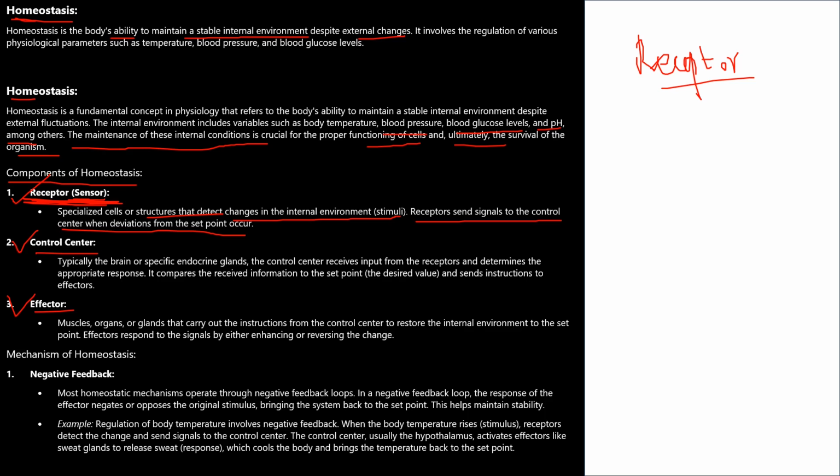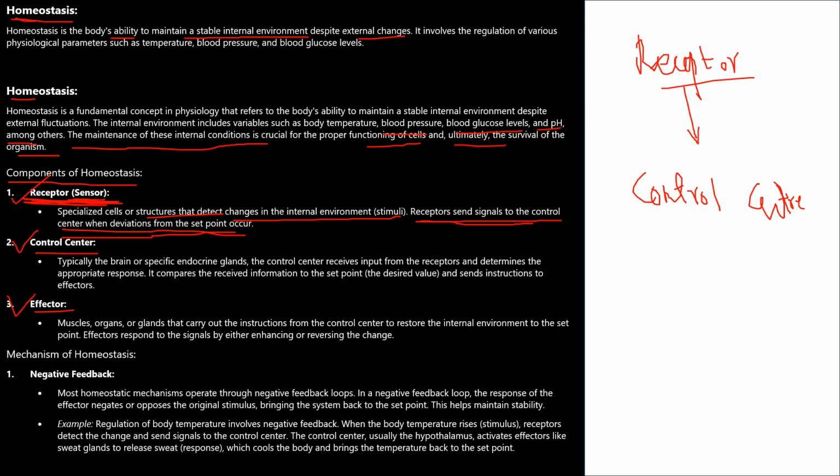You can understand it in this manner: receptors are like watchmen. They are like supervisors. They watch whether everything is going right or not. If anything is abnormal, these receptor cells send a signal to the control center. When deviations from the set point occur, the receptor senses the abnormality and tells the control center, I have detected some abnormality here, do the needful action.